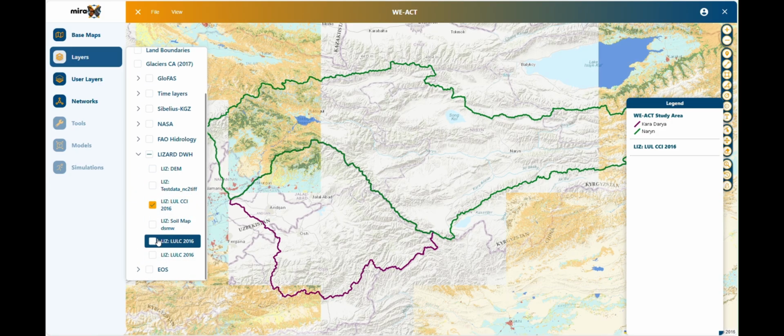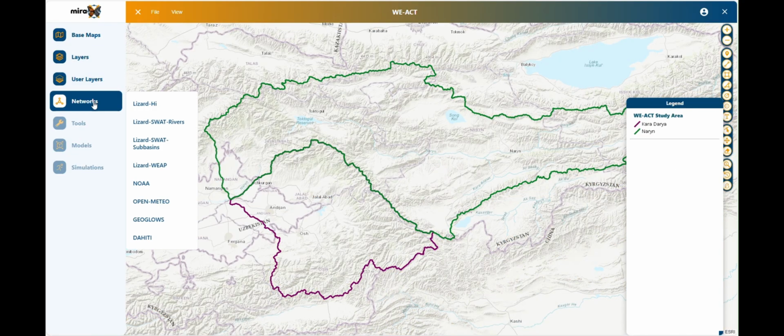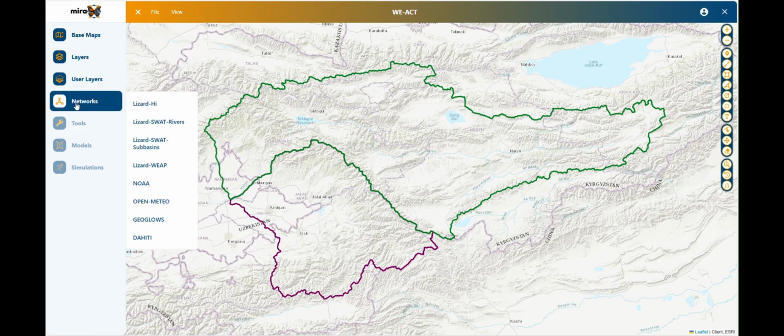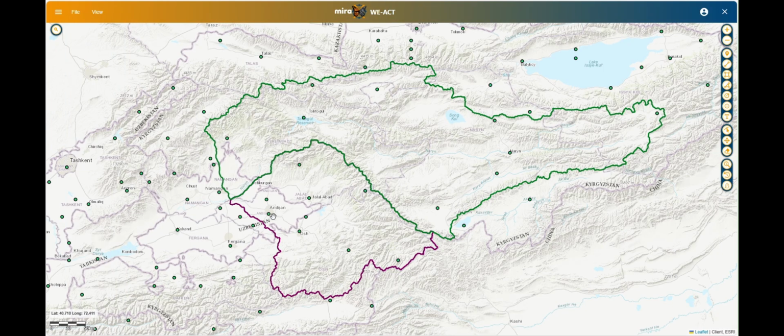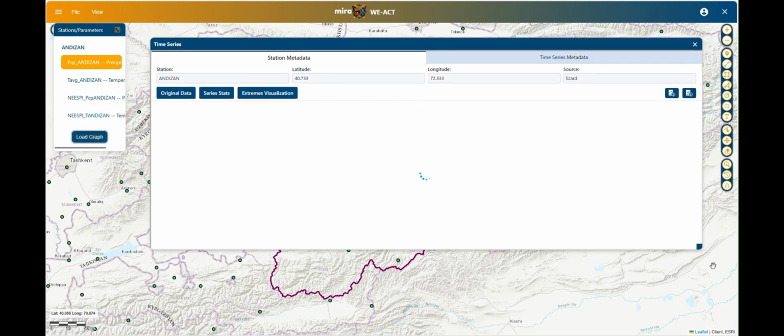It brings together a wide range of functions, from visualizing and downloading raw datasets, based on both historical records and data gathered by the WEACT hydromet stations, to post-processing model results and comparing climate change scenarios that affect water availability. Let's look at a couple of examples.